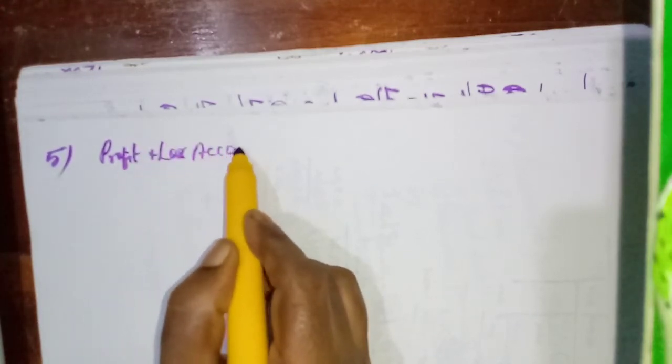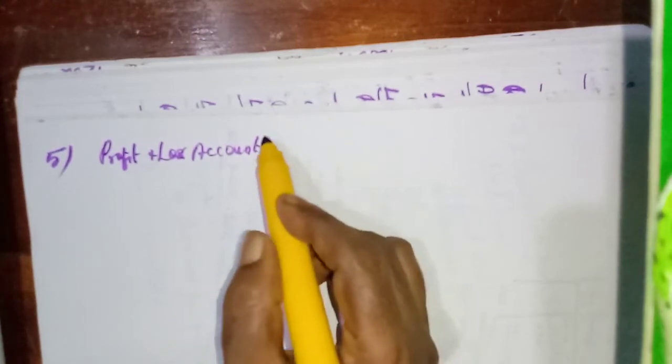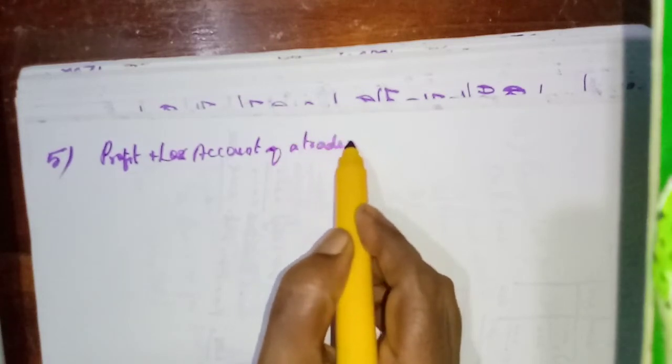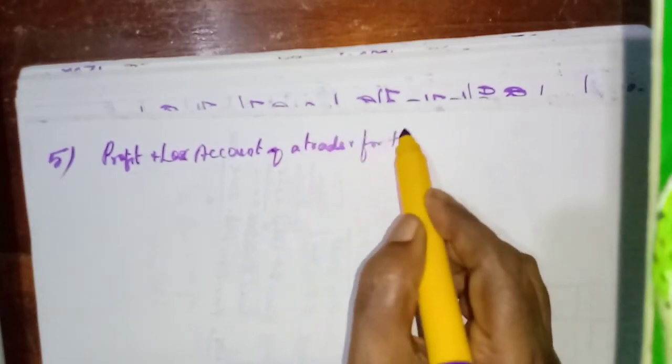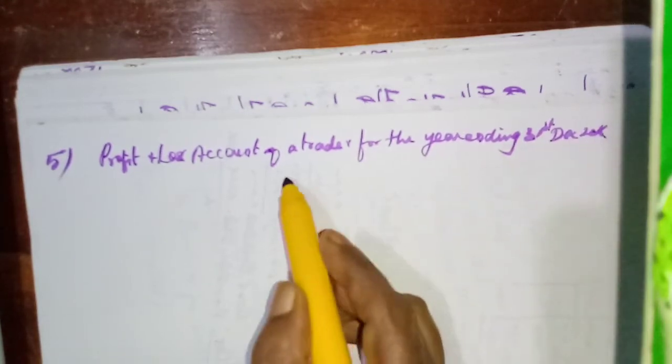Profit and loss account of a trader for the year ending 31st December 2016.